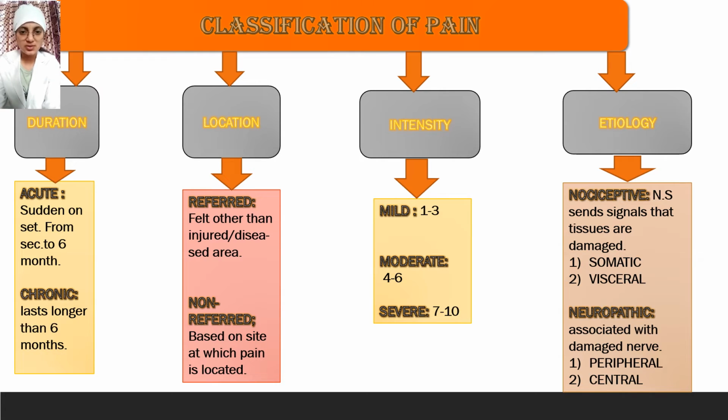The fourth one is etiology. It's of two types, nociceptive and neuropathic. In nociceptive pain, the nervous system sends signals from the damaged tissues. It's of two types, somatic and visceral. Somatic pain originates from the somatic area, and visceral from the visceral areas. Neuropathic pain comes from a damaged nerve, and is peripheral or central. Peripheral is from the PNS and central is from the CNS.